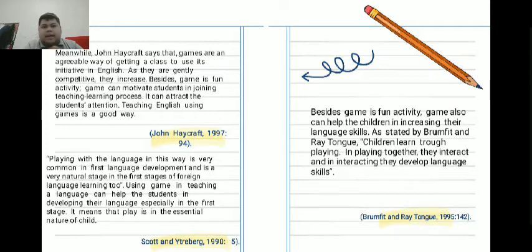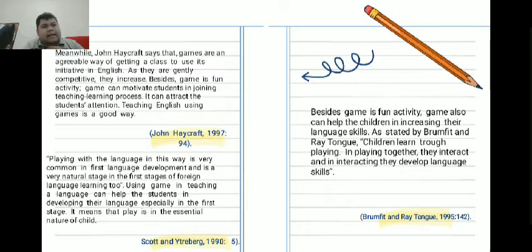It means that play is an essential nature of a child. It's said by Scotch and Göteborg. Besides being a fun activity, games can also help students in increasing their language skills, as stated by Brumfit and Rey Tang. Children learn through playing.